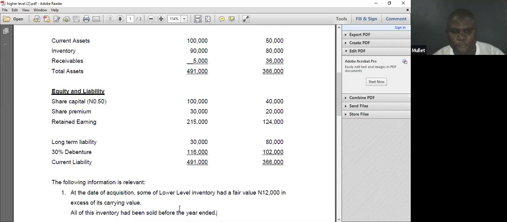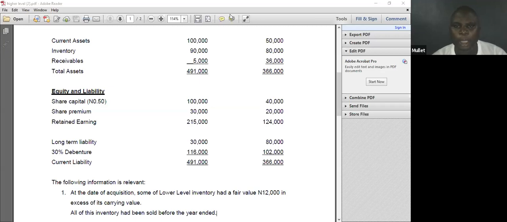All the inventory had been sold before the year end. That one is higher, sold. So please take particular cognizance of the fair value of inventory: higher unsold, higher sold. I've put the four conditions out for you to see.